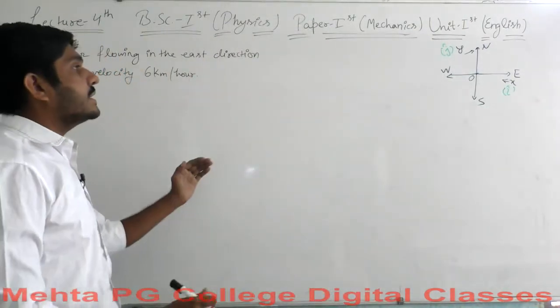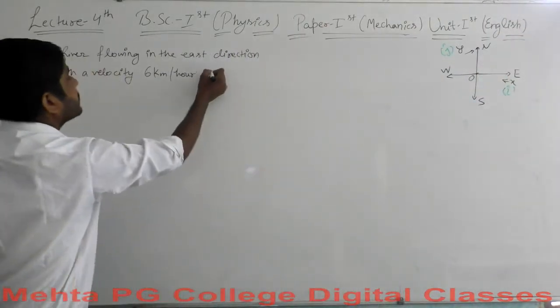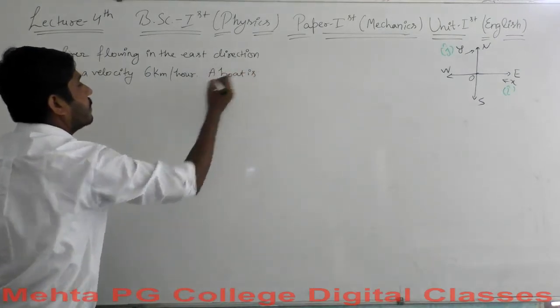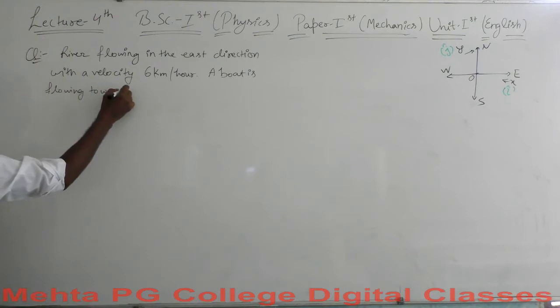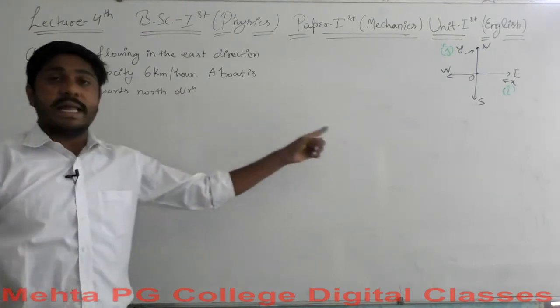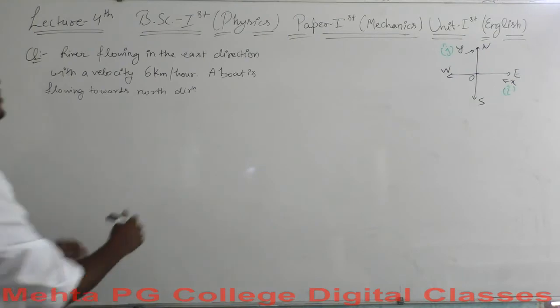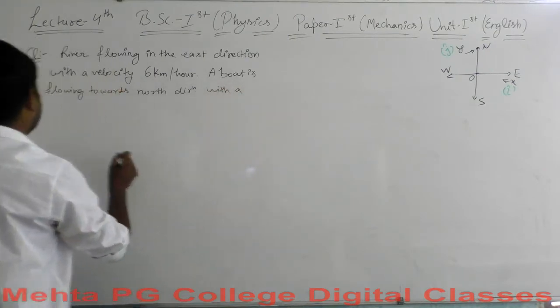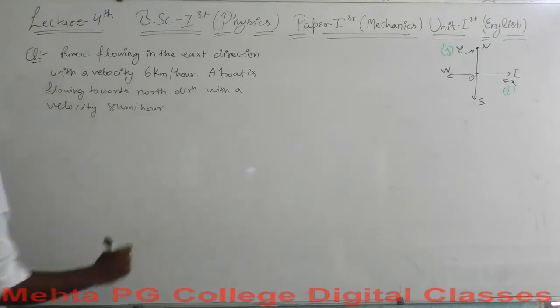Also, it considers that a boat is going towards the north direction, with a velocity of 8 km per hour.